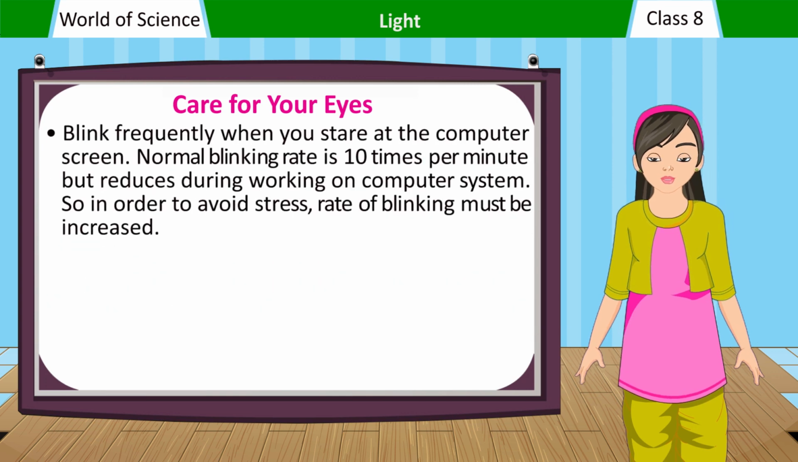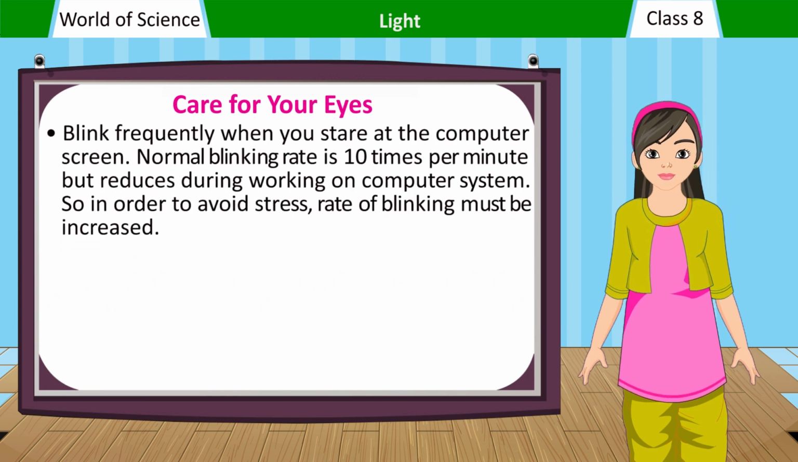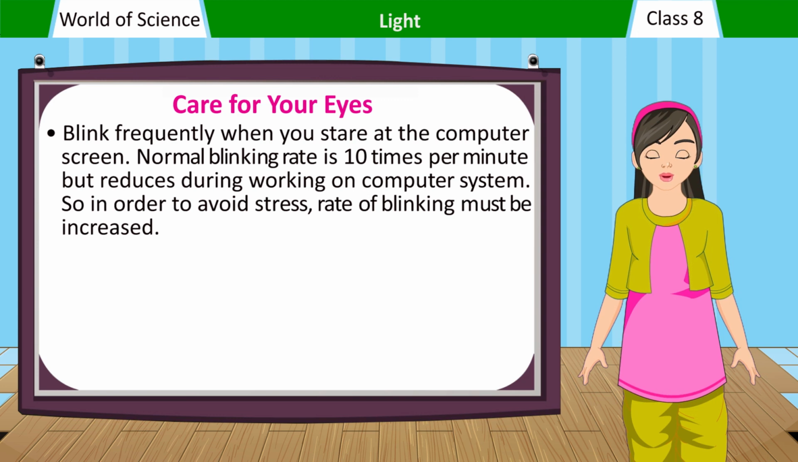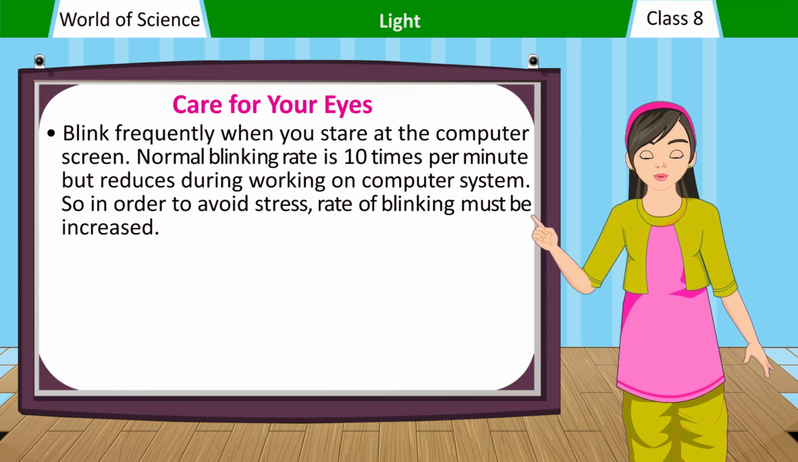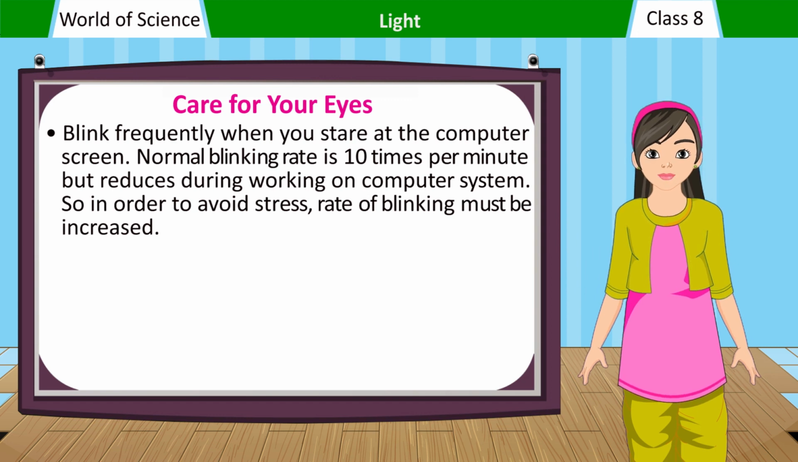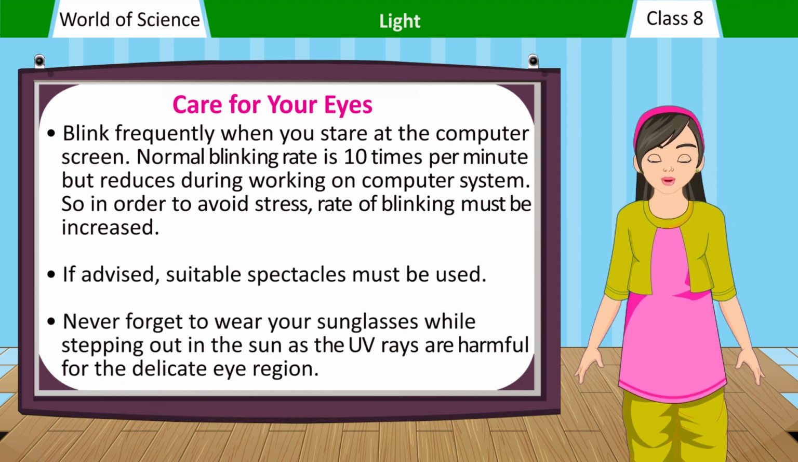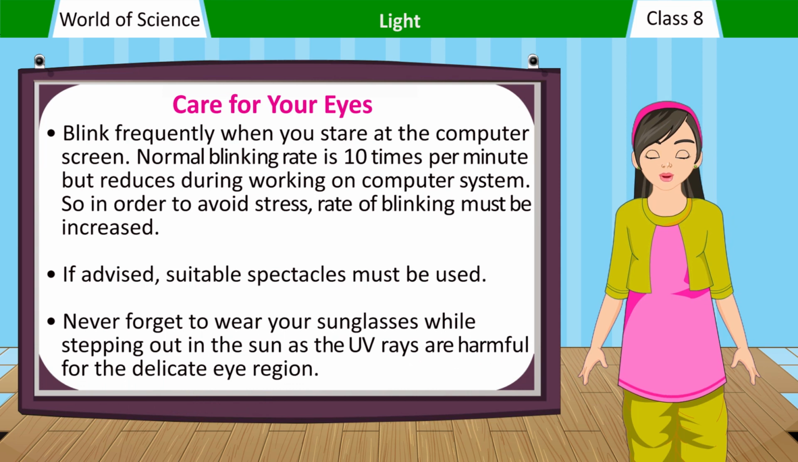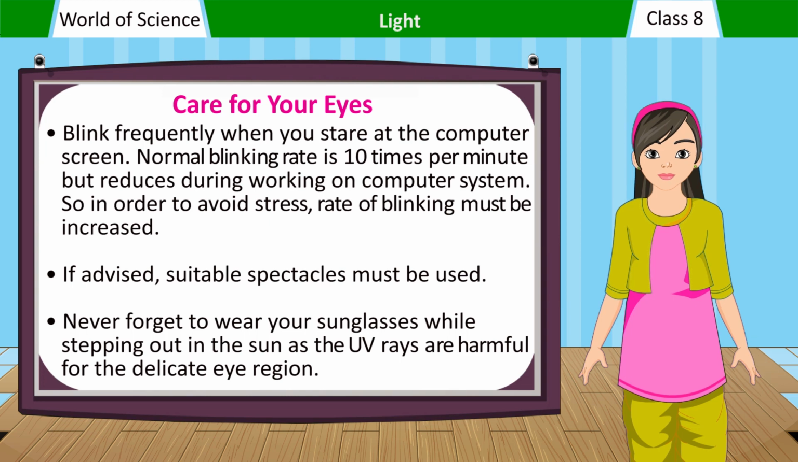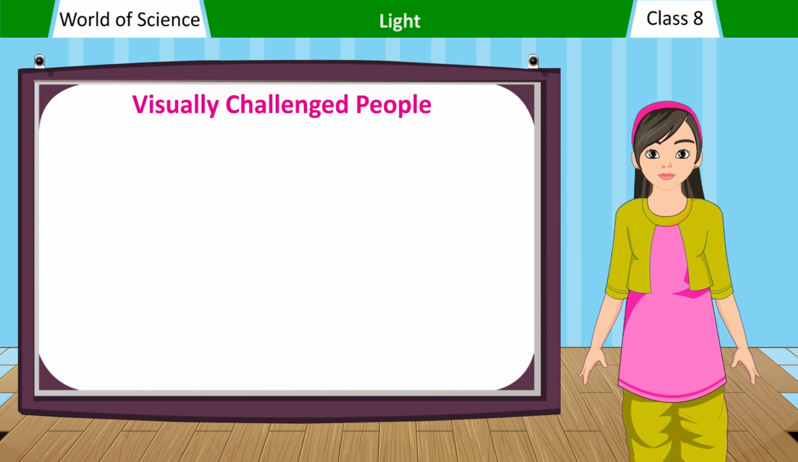Blink frequently when you stare at the computer screen. Normal blinking rate is 10 times per minute but reduces while working on a computer system. So, in order to avoid stress, the rate of blinking must be increased. If advised, suitable spectacles must be used. Never forget to wear your sunglasses while stepping out in the sun, as the UV rays are harmful for the delicate eye region.